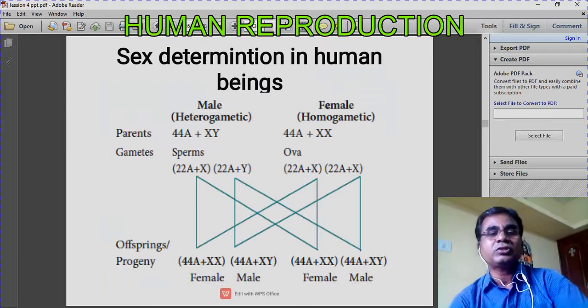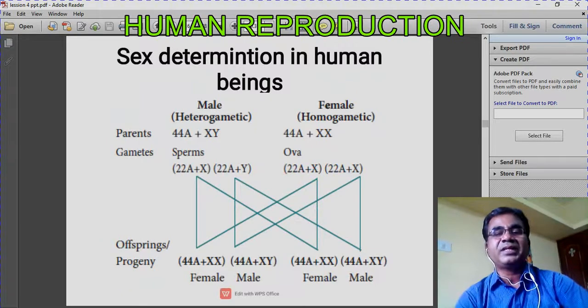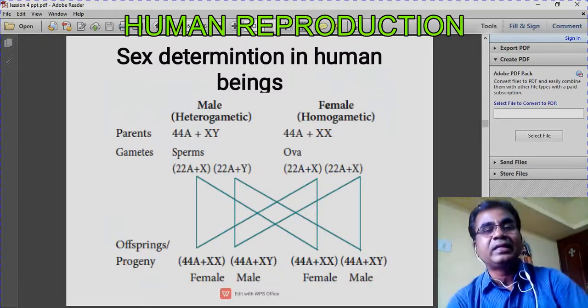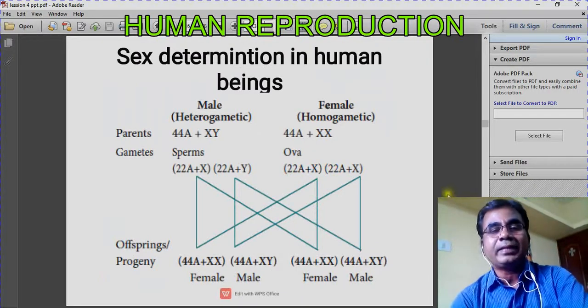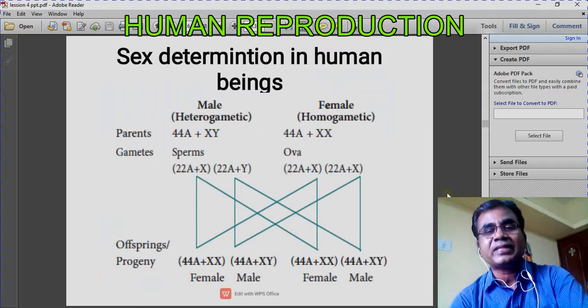And this is the chart which explains the sex determination in human beings. I said already, in human beings, what type of sex determination is there? XX and XY.